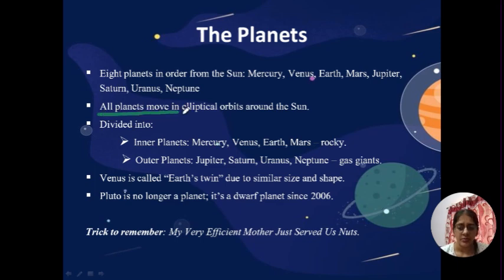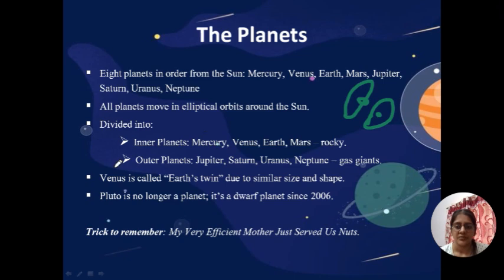Okay, so let's move ahead with the information about planets. All planets move in elliptical orbits around the sun. So like this is the sun and the planets move around it like this. Okay, the sun is in the center and the planets move around it like this.